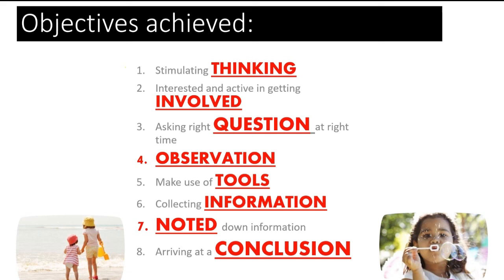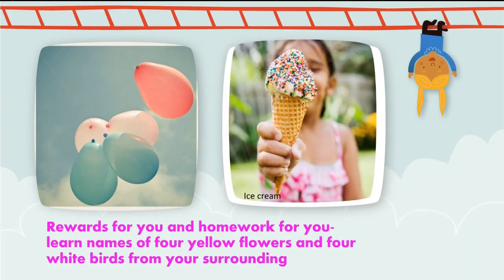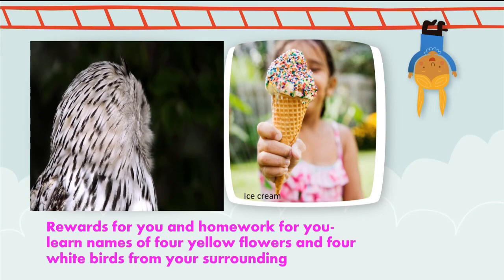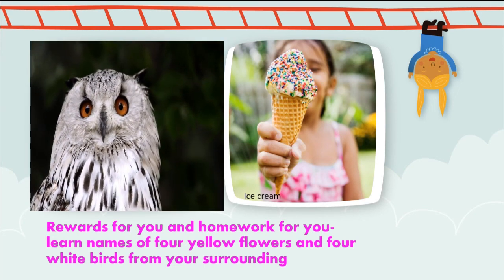So, objectives: what we have achieved today is how we can be an active learner, not a lazy one, but very active. We stimulated our thinking process. We were quite active and interested. We were asking questions. We were observing things. We were making use of tools and we were collecting information. And the most important one is to note down all the information and finally arrive at a conclusion.